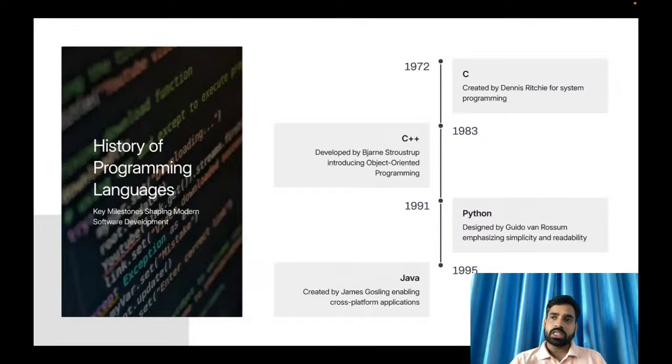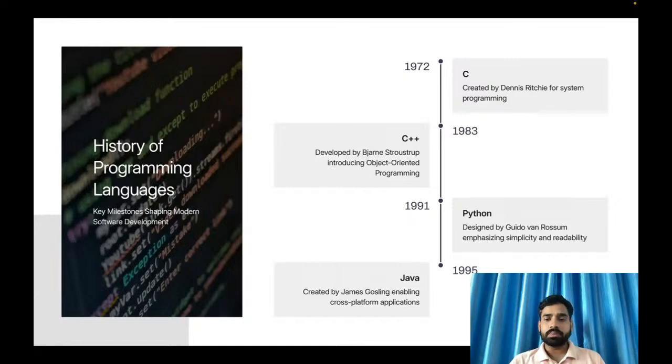Means what was there? There are two things in the computer system. Whenever we are running any particular programming code, at that time two instruments are there, compiler and interpreter. What is the difference between compiler and interpreter? Whenever we are writing the code, the entire code is converted into something a little near to machine code, and that is done with the help of the compiler. Means it will read all the programming code, each and every line of the code, and it will be converted to another format. That is the use of a compiler.